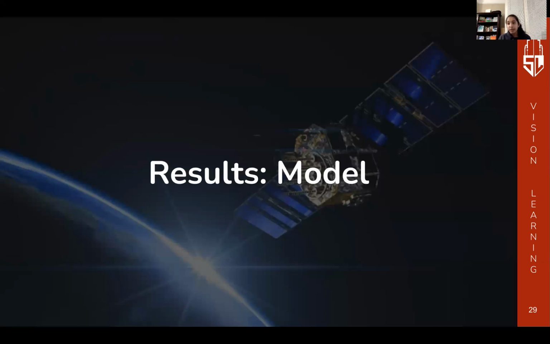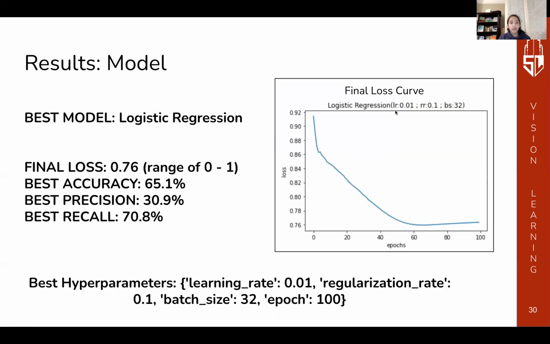So, results for the model section. For our final results, the best model was the logistic regression model, the one we made ourselves. You can see the final loss curve here, and our final loss was 0.76. The best accuracy we achieved with all of the tuned hyperparameters and features was 65%. The best precision was 30%, and the best recall was 70%.